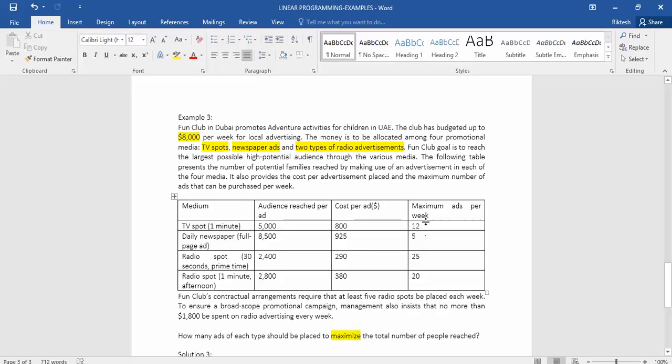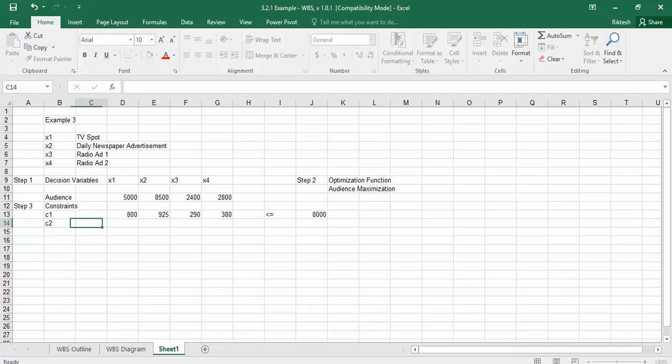Yes, we have. We cannot give more than 12 advertisements of TV. So it means x1 becomes 1, rest all become 0, because I'm talking of the first type of medium. This should be less than or equal to 12.